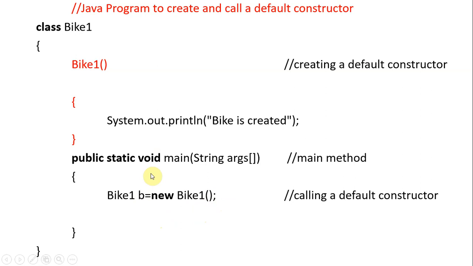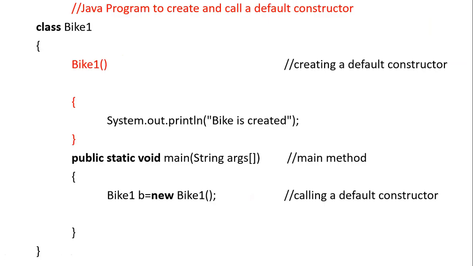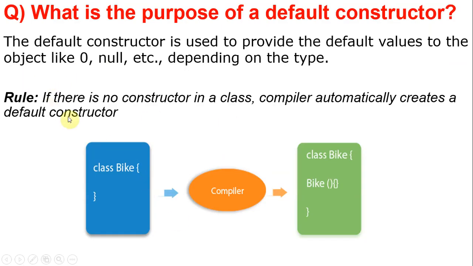Why is it called a default constructor? Because we don't have any parameters here: a no-argument constructor. What is the purpose of a default constructor? The default constructor is used to provide default values to the objects. Whenever the default constructor is called, it assigns values to the object. If there is no constructor in a class, the compiler automatically creates a default constructor.